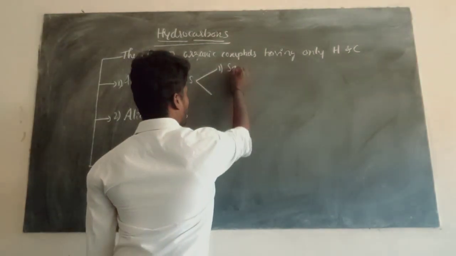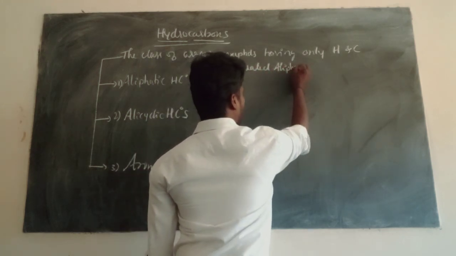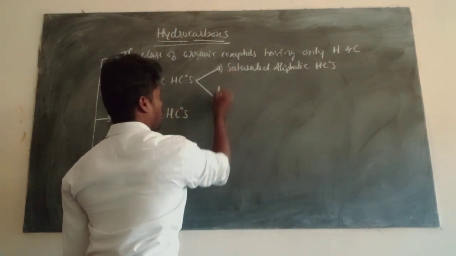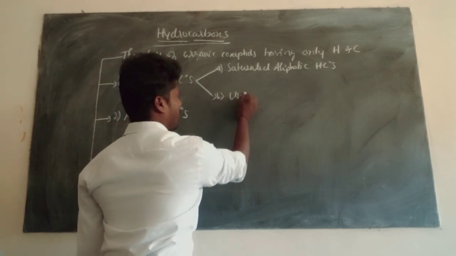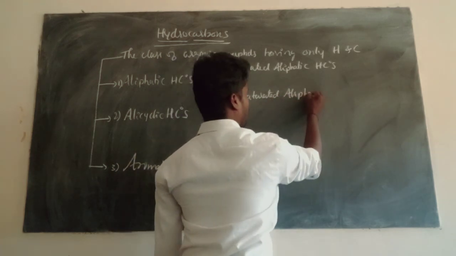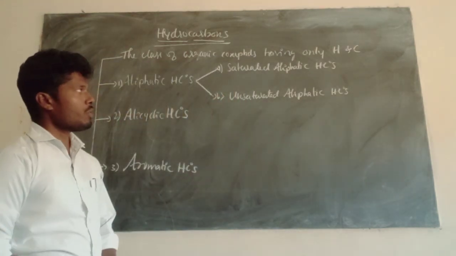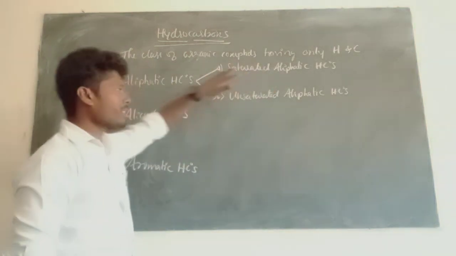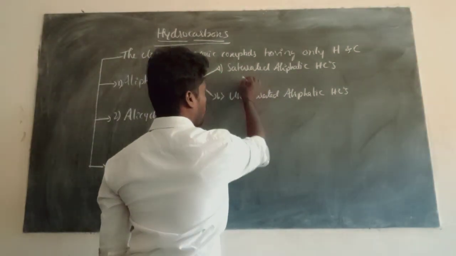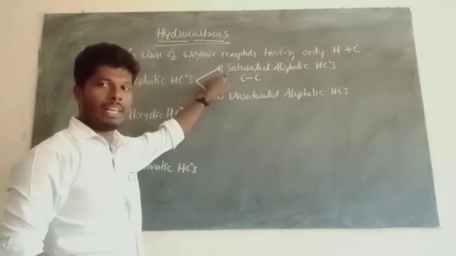Here, saturated aliphatic hydrocarbons are the class of aliphatic hydrocarbons having only carbon-carbon single bonds. Such compounds we call saturated aliphatic hydrocarbons.